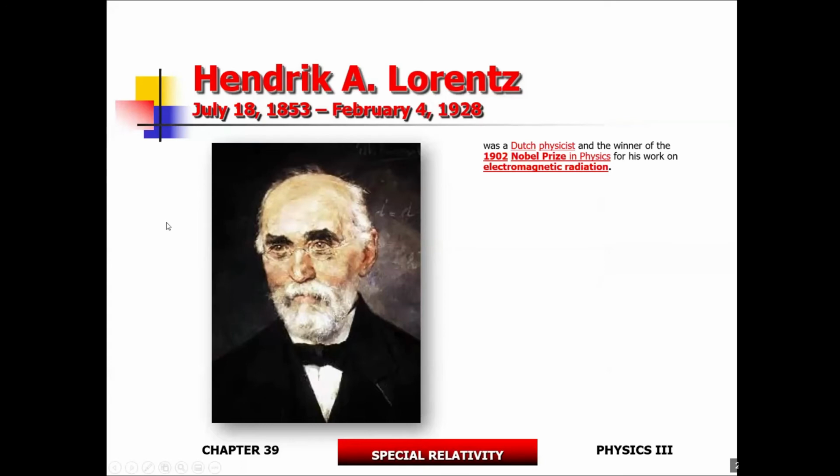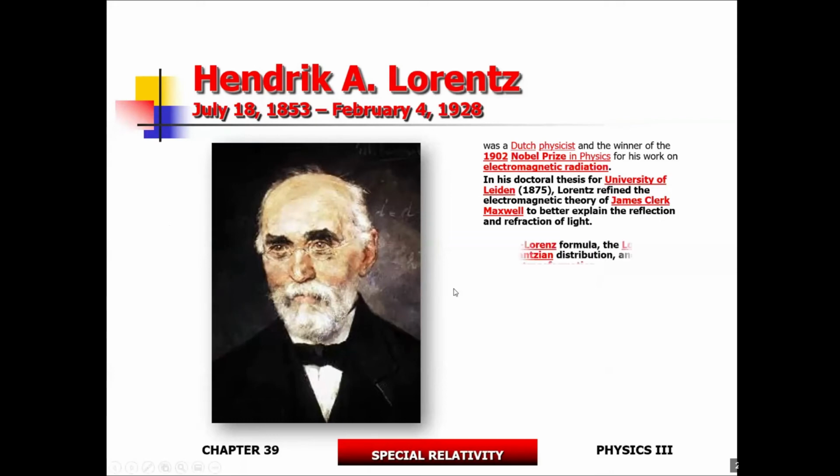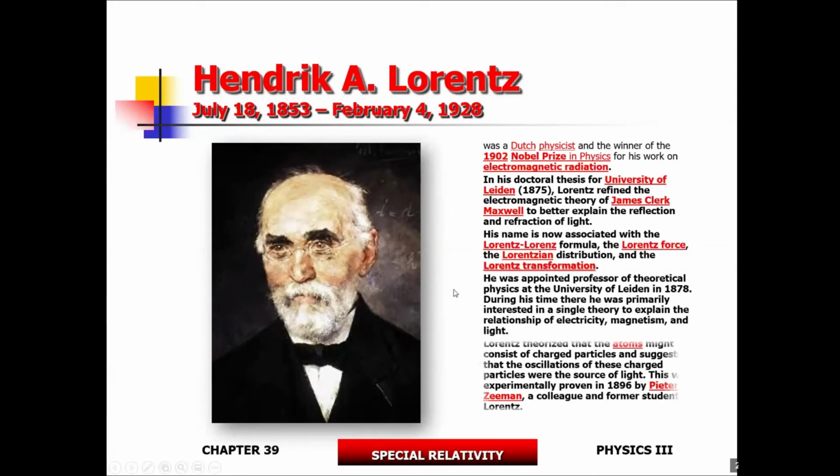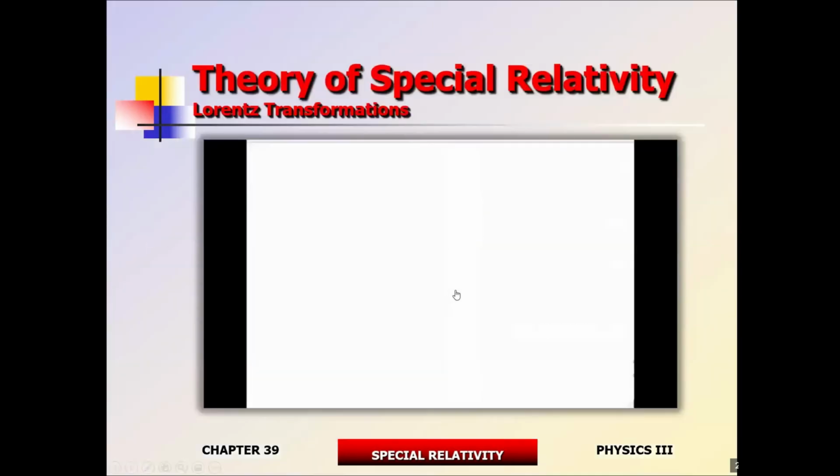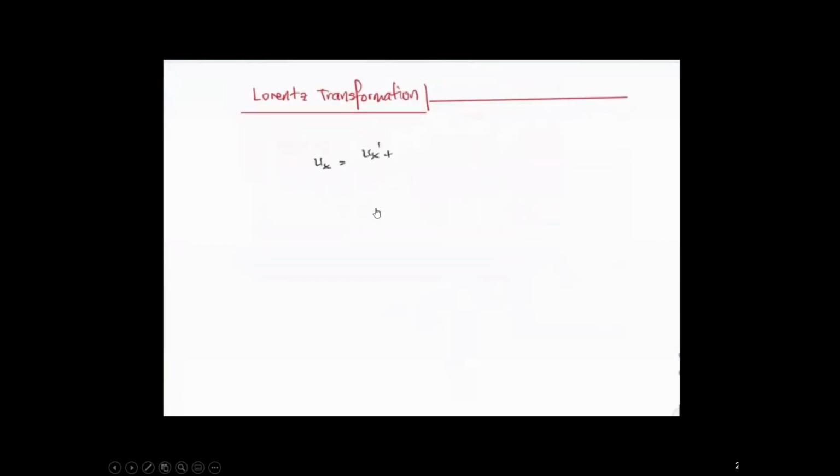Remember, Hendrik Lorentz is one of the guys that was trying to rescue the theory of ether, and they were not able to detect ether, so he came up with Lorentz transformations to explain that the instrument would experience some kind of a contraction in the direction of motion, and that sort of contraction didn't make a lot of sense to physicists. And Einstein looks at that kind of mathematics and he says, oh, that's what I'm looking for, so that's what I'm going to use. So he borrows the mathematics from Lorentz, in essence, and that's the sort of mathematics that he starts to use and develop. All right, so these are known as Lorentz transformations.